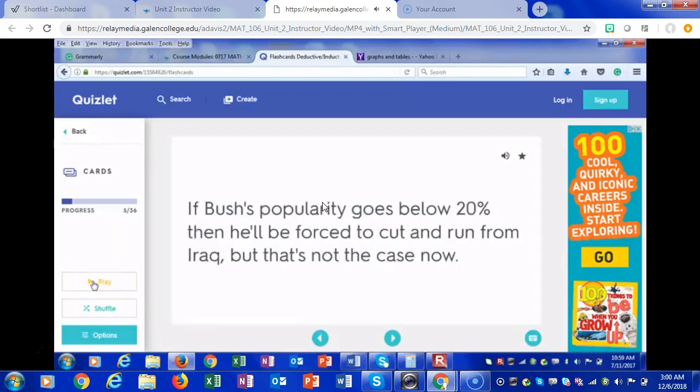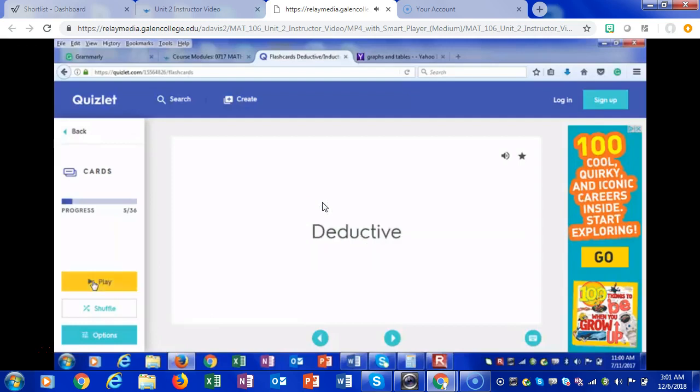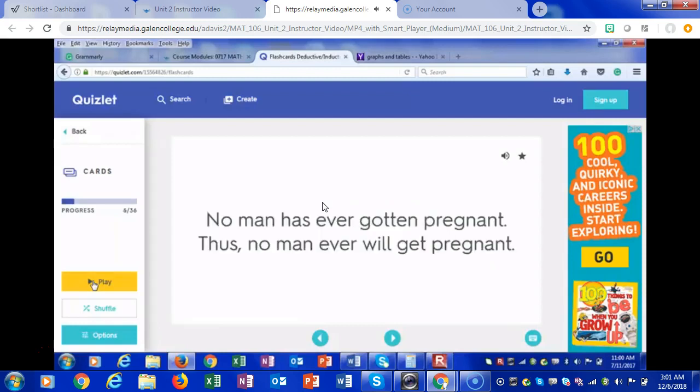The next one. If Bush's popularity goes below 20%, then he'll be forced to cut and run from Iraq. But that's not the case now. Is this based on a pattern, or is this based on logic? Do you see a pattern in this sentence? If you don't see a pattern, then do you see logic in this sentence? I do. I see it as deductive reasoning. And it is deductive.